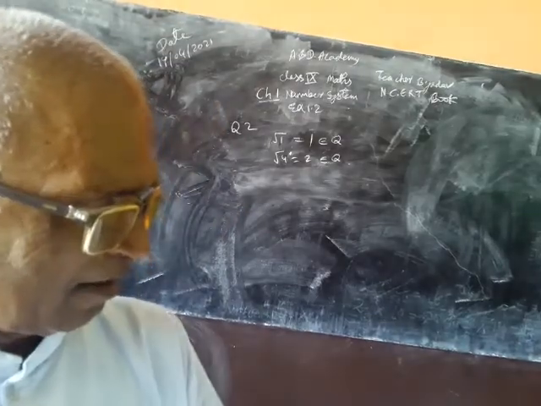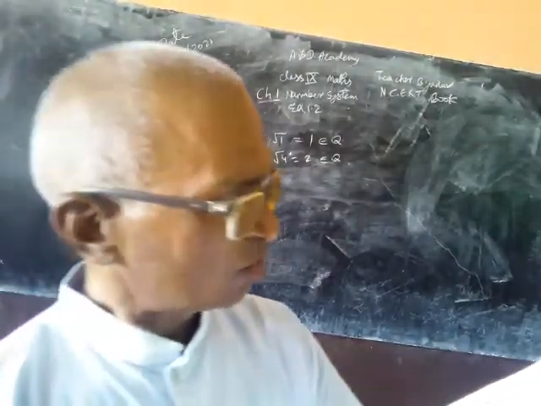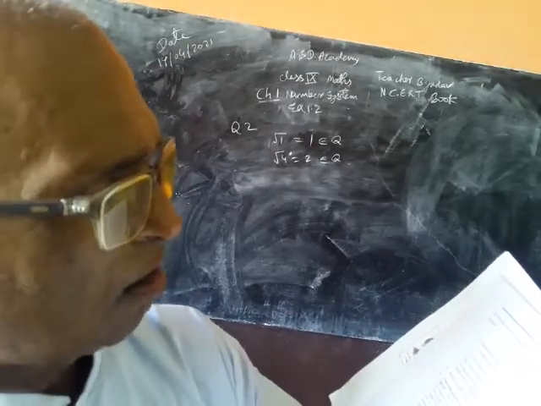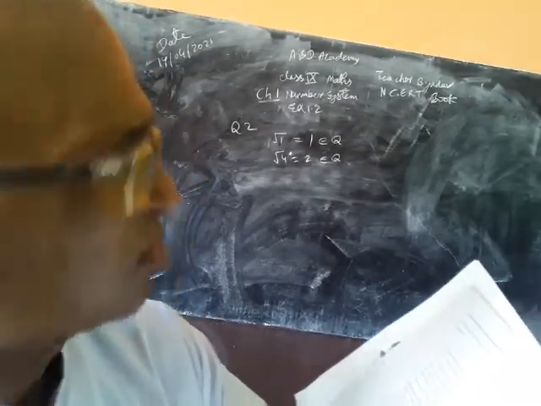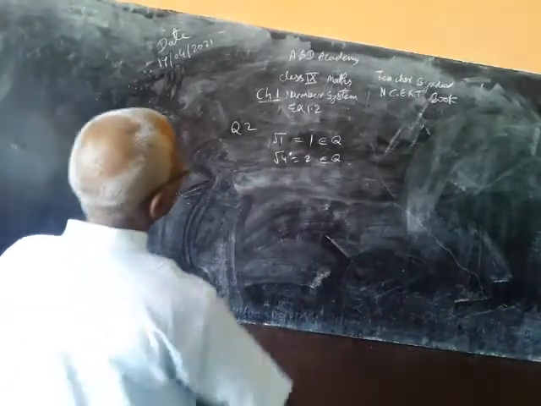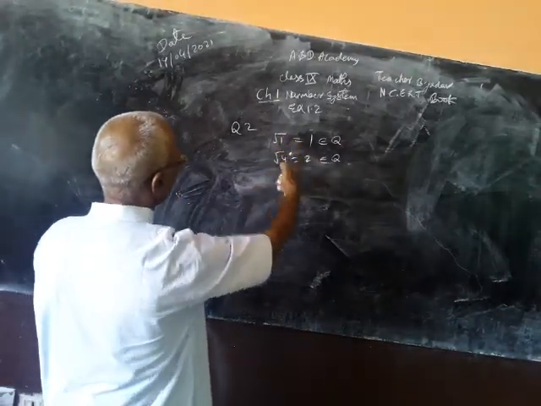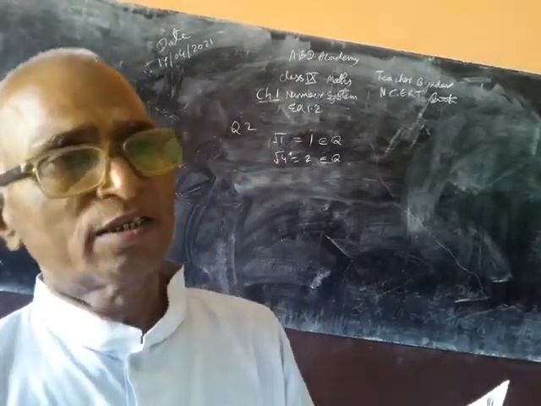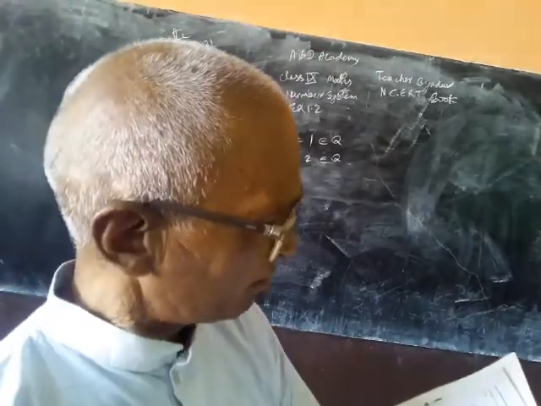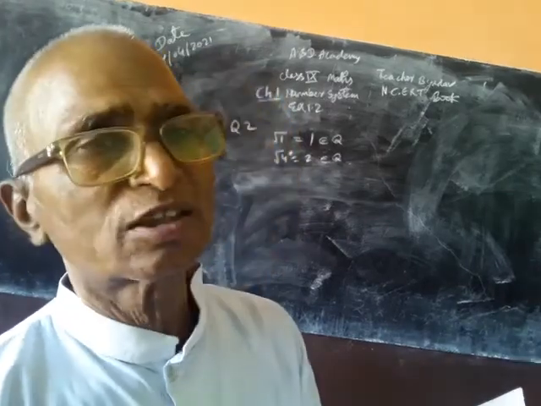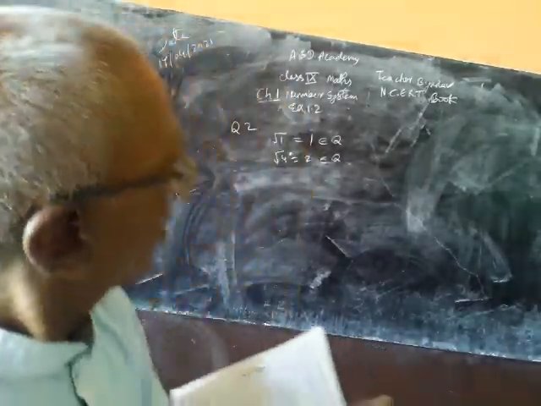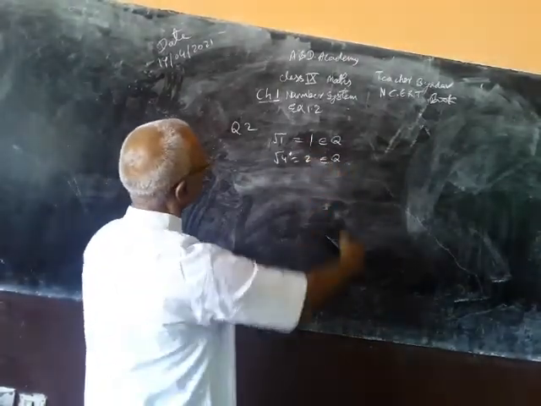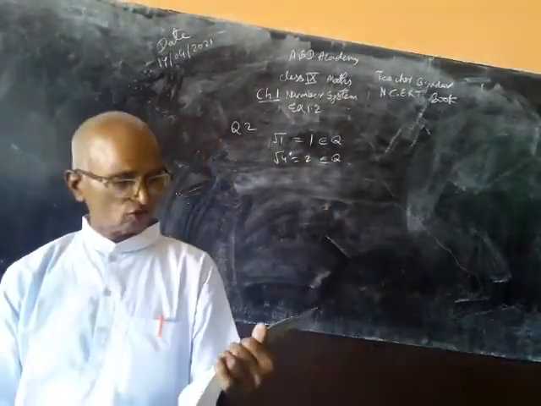So the answer to this question is false because the square roots of 1, 4, 9, 16, 25, etc., the natural numbers or integers which are perfect squares, have rational square roots.